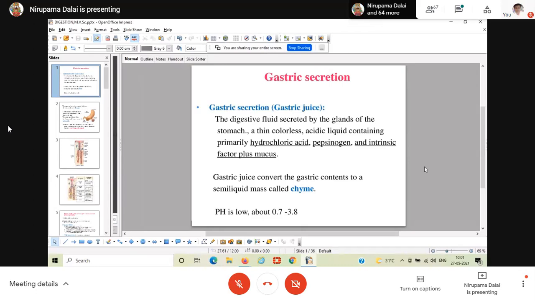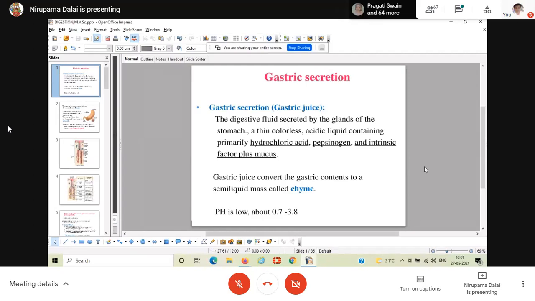In the bolus form, it has to be swallowed through the esophagus to reach the stomach. Once the food bolus reaches the stomach, gastric juice will be secreted from the different glands, and this will be helpful for the conversion of the bolus into a semi-liquid mass, which is known as the chyme.